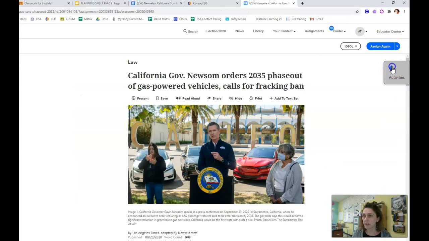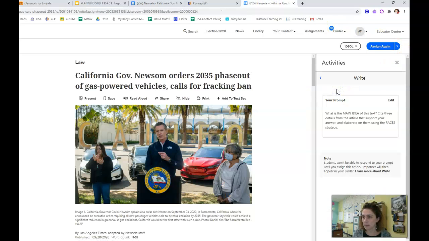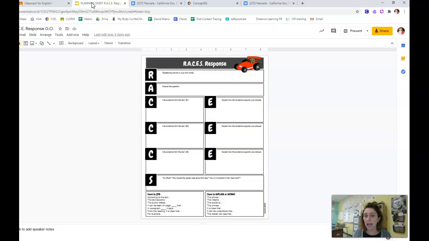So when you look at this and you go to your activities, you'll see there's a prompt here. It says write. So your prompt is, what is the main idea of this text? Cite 3 details from the article that support your answer and elaborate on them using the RACES strategy. So you should not have written anything here unless you have already done today's assignment with the planning sheet. If you have already written something here, you need to stop, back your butt up, and you need to go back to this planning sheet and you need to plan, okay?